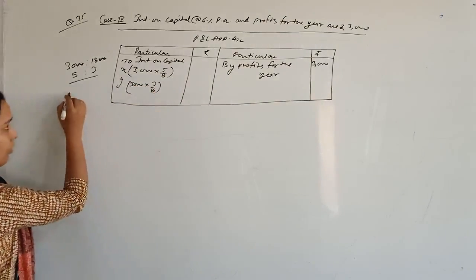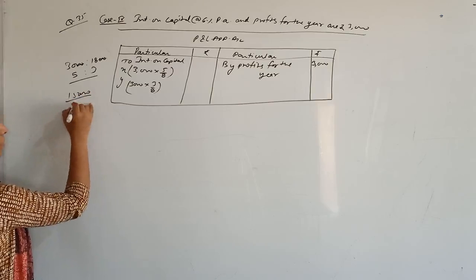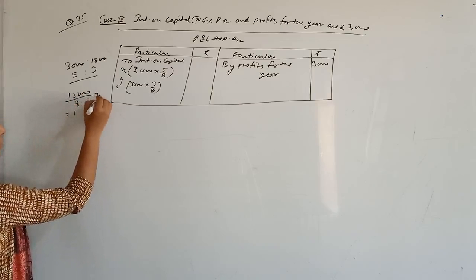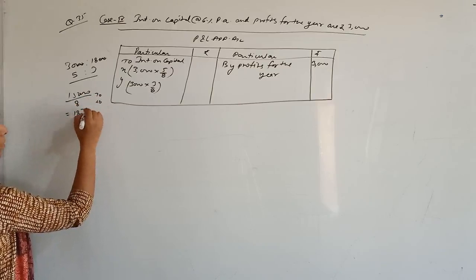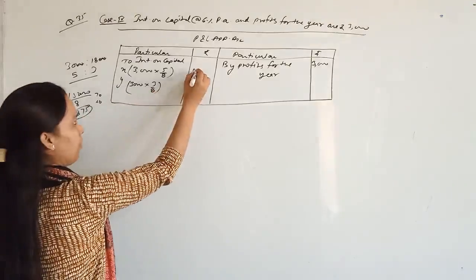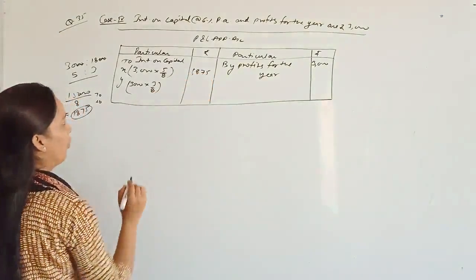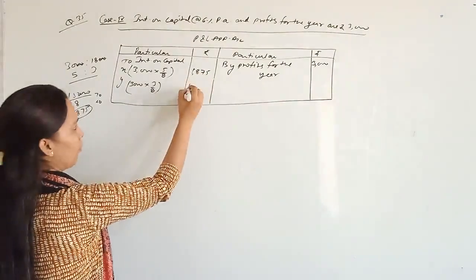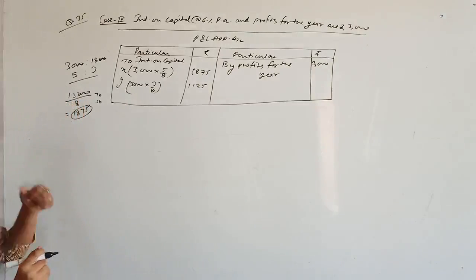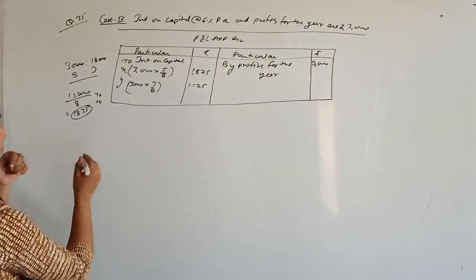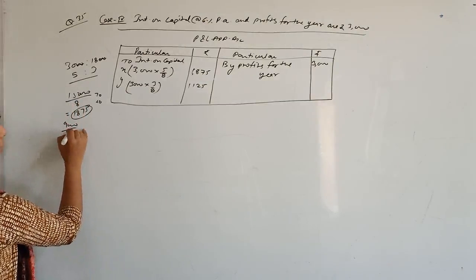Do the calculation of this. 1,875 for first partner, and for second partner it will be 1,125, right? Just calculate once again it.